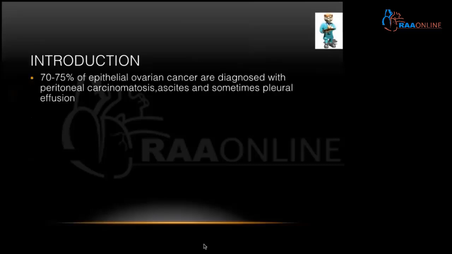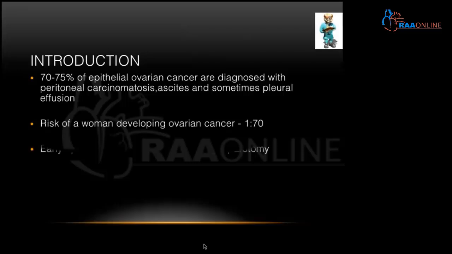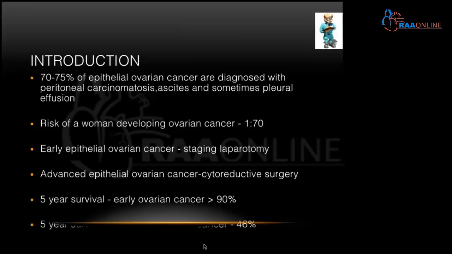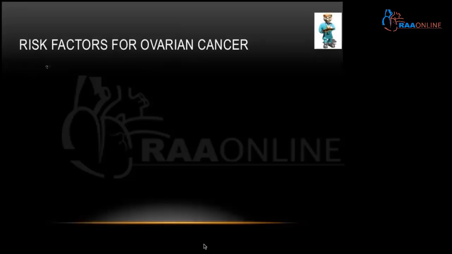To start with the introduction, 70 to 75% of epithelial ovarian cancers are diagnosed with peritoneal carcinomatosis, ascites, and sometimes pleural effusion. The risk of a woman developing ovarian cancer is 1 in 70. In early epithelial ovarian cancer, the procedure done is called staging laparotomy, and in advanced epithelial ovarian cancer, the procedure done is cytoreductive surgery. The 5-year survival for early ovarian cancer is more than 90%, and that of advanced ovarian cancer is approximately 46%.